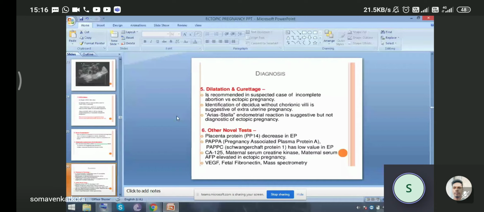The gold standard diagnostic method is laparoscopy. Other novel tests can be done, like placental protein PP14, which decreases in ectopic pregnancy, pregnancy associated plasma protein A, then PAPP-C, then CA125, and AFP, alpha fetoprotein, which is elevated in ectopic pregnancy, vascular endothelial growth factor, fetal fibronectin, and mass spectrometry. These are other tests which are practically not done.